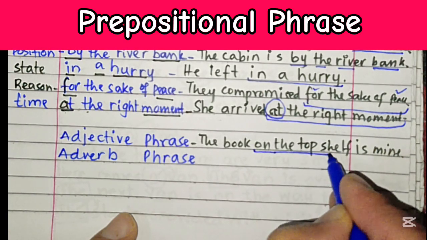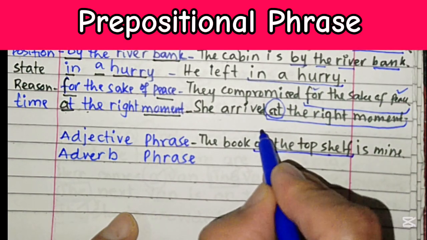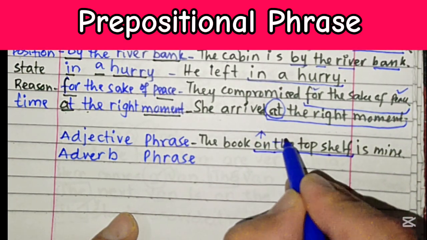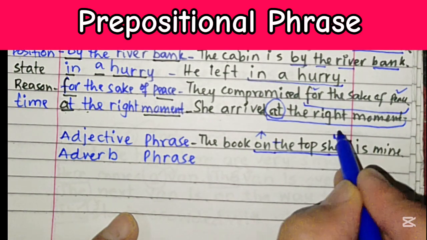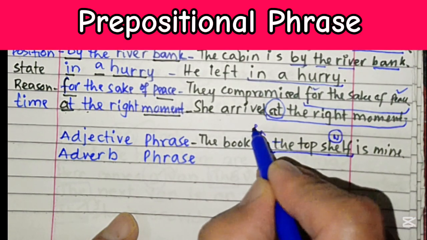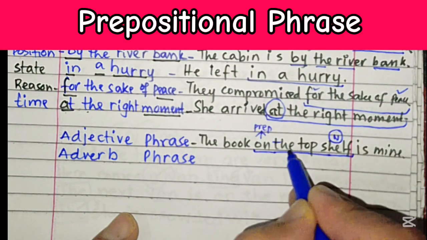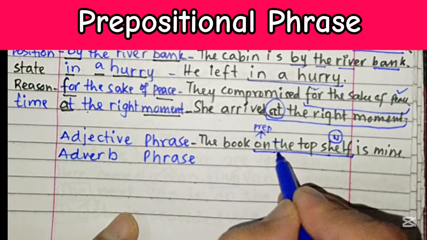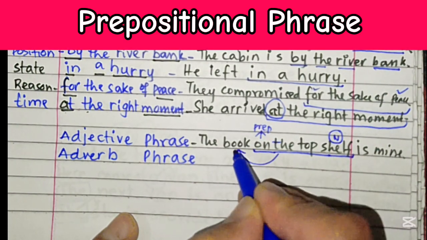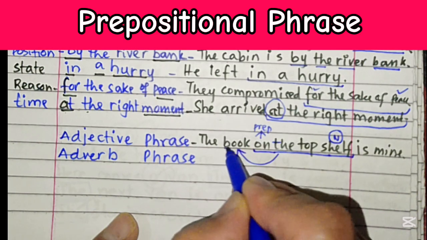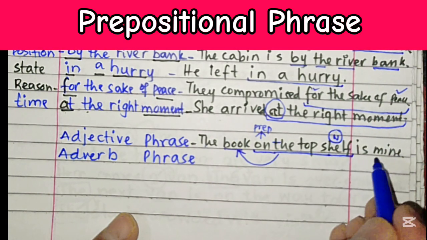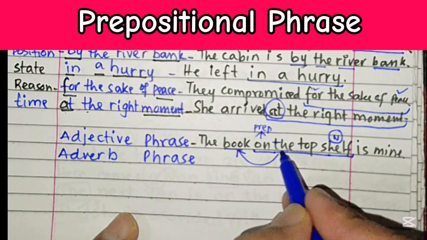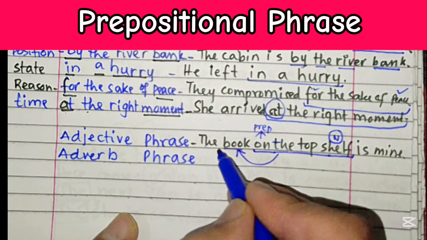It starts with the preposition "on," then the modifier "the," "top" is another modifier, and it ends at a noun, that is "shelf." So "on the top shelf" is a prepositional phrase, but at the same time it is qualifying, describing or modifying this noun, that is "book." Which book? The book on the top shelf is mine. So it is a prepositional phrase, but it is functioning like an adjective phrase.